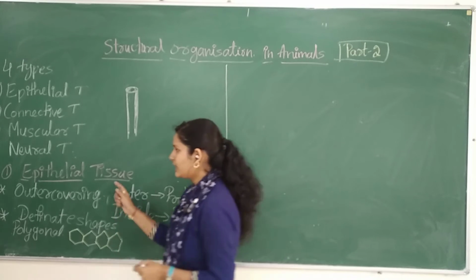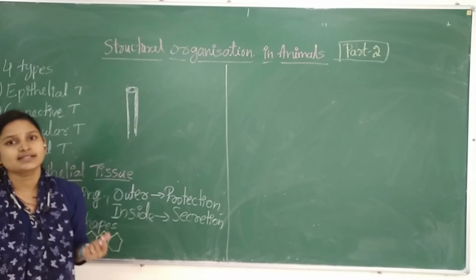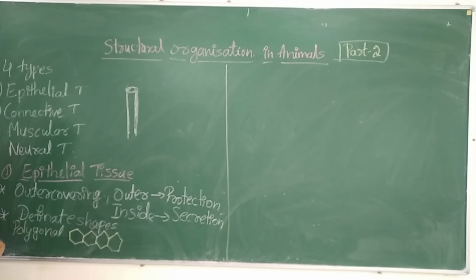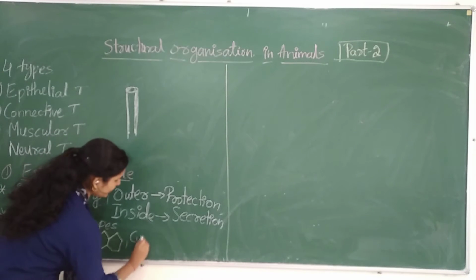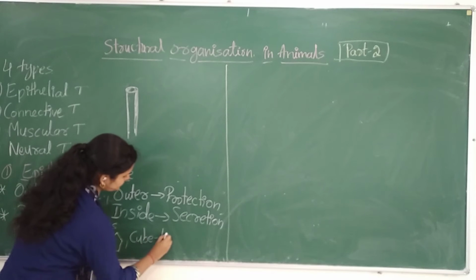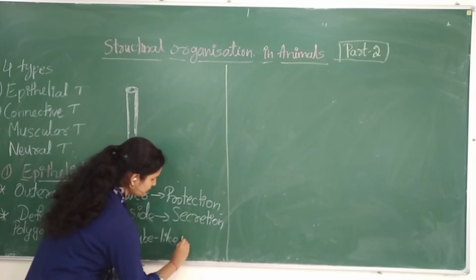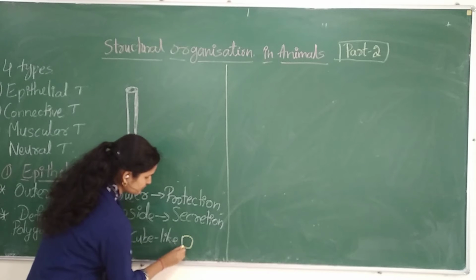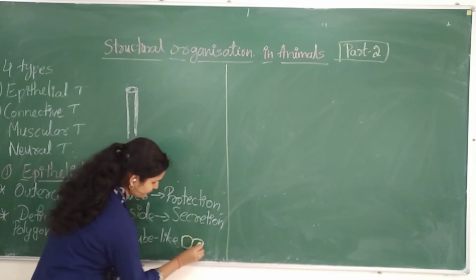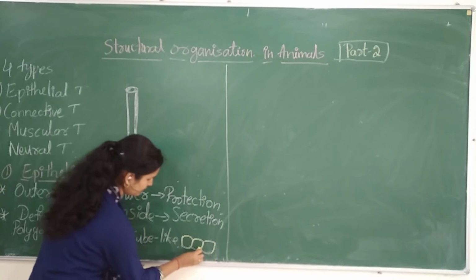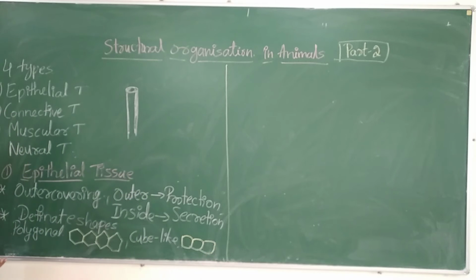So in the epithelial cell there is a definite shape. The cell may be polygonal, or cuboidal, cube-like, like this, or columnar.